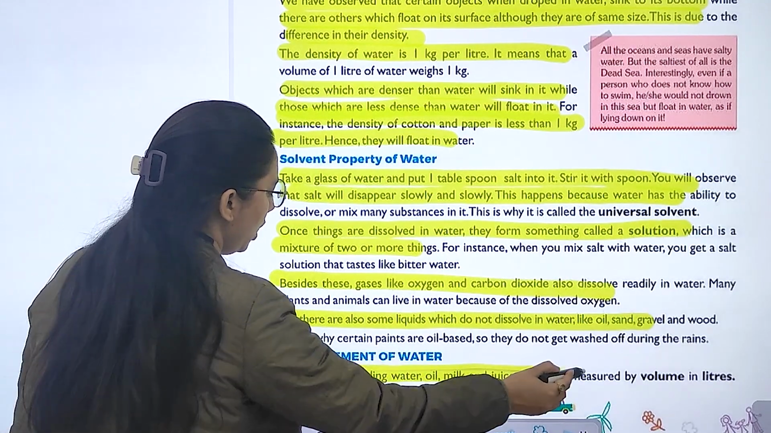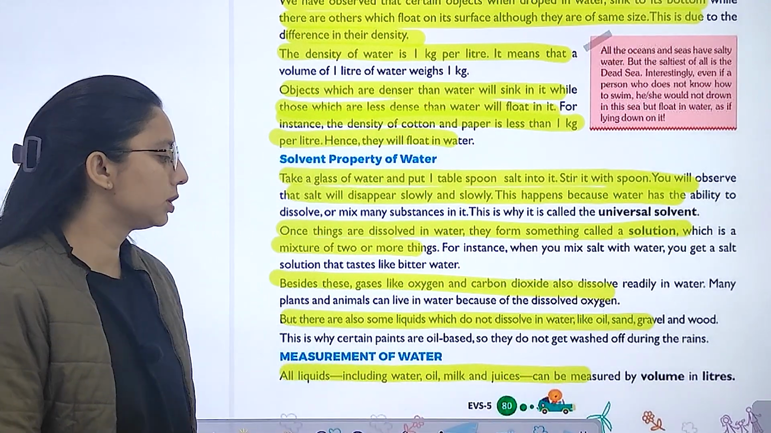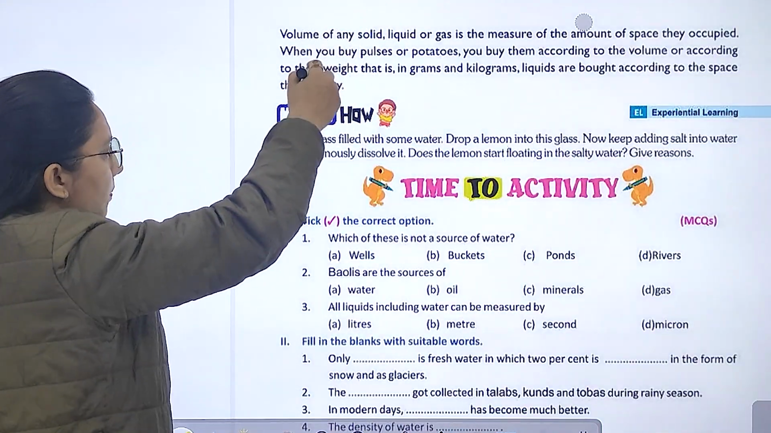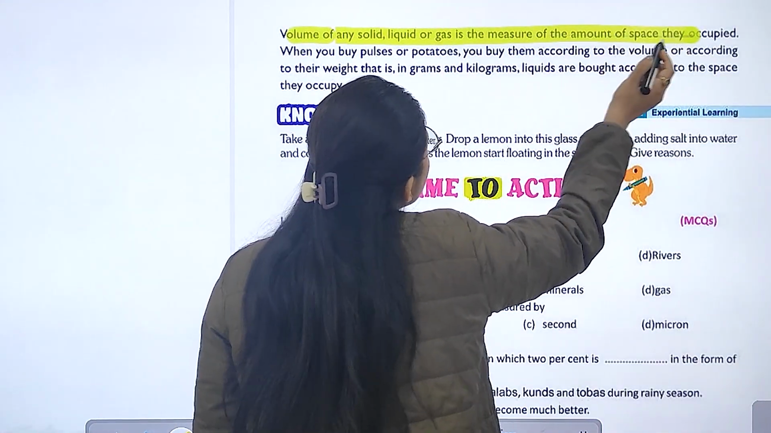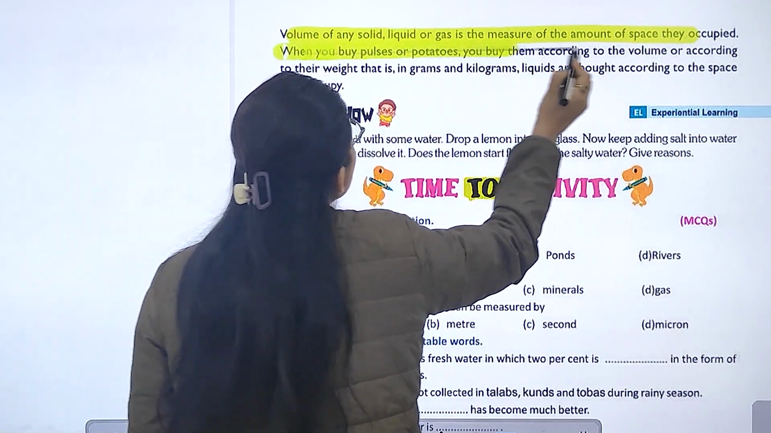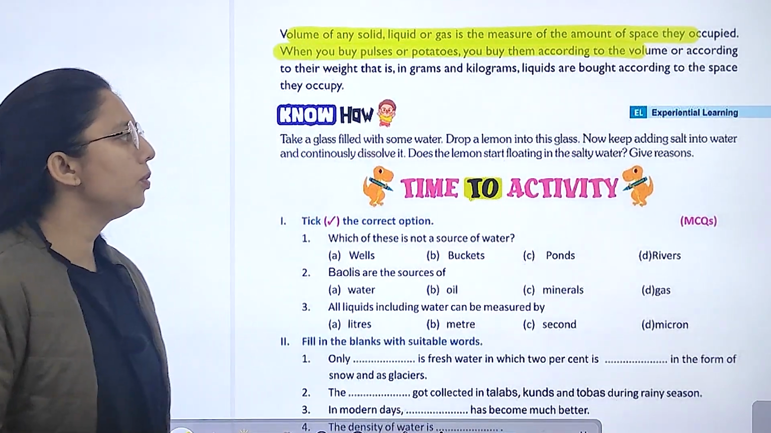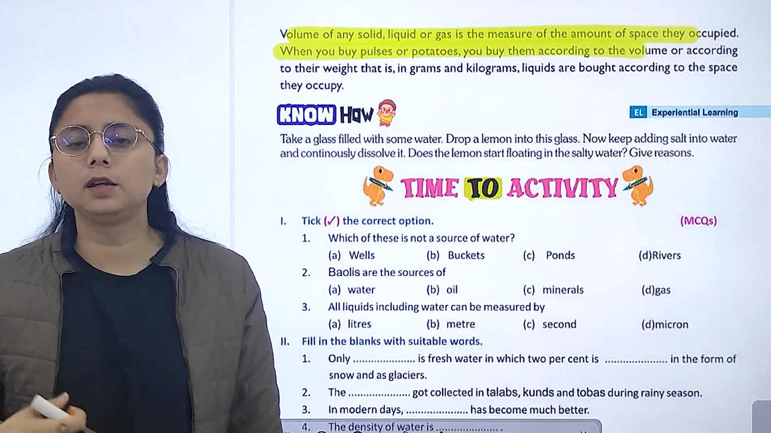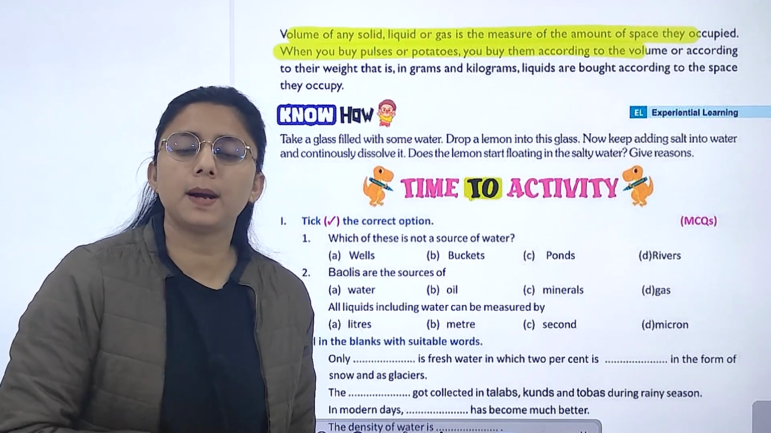Now, measurement. All liquids including water, oil, milk and juices can be measured by volume in liters. The volume of a solid, liquid or gas is measured by the amount of space it occupies. Whenever you buy pulses or potatoes, you buy them according to the weight: what is the quantity, 1 liter, 2 liters, grams, kilograms, that is how we buy.